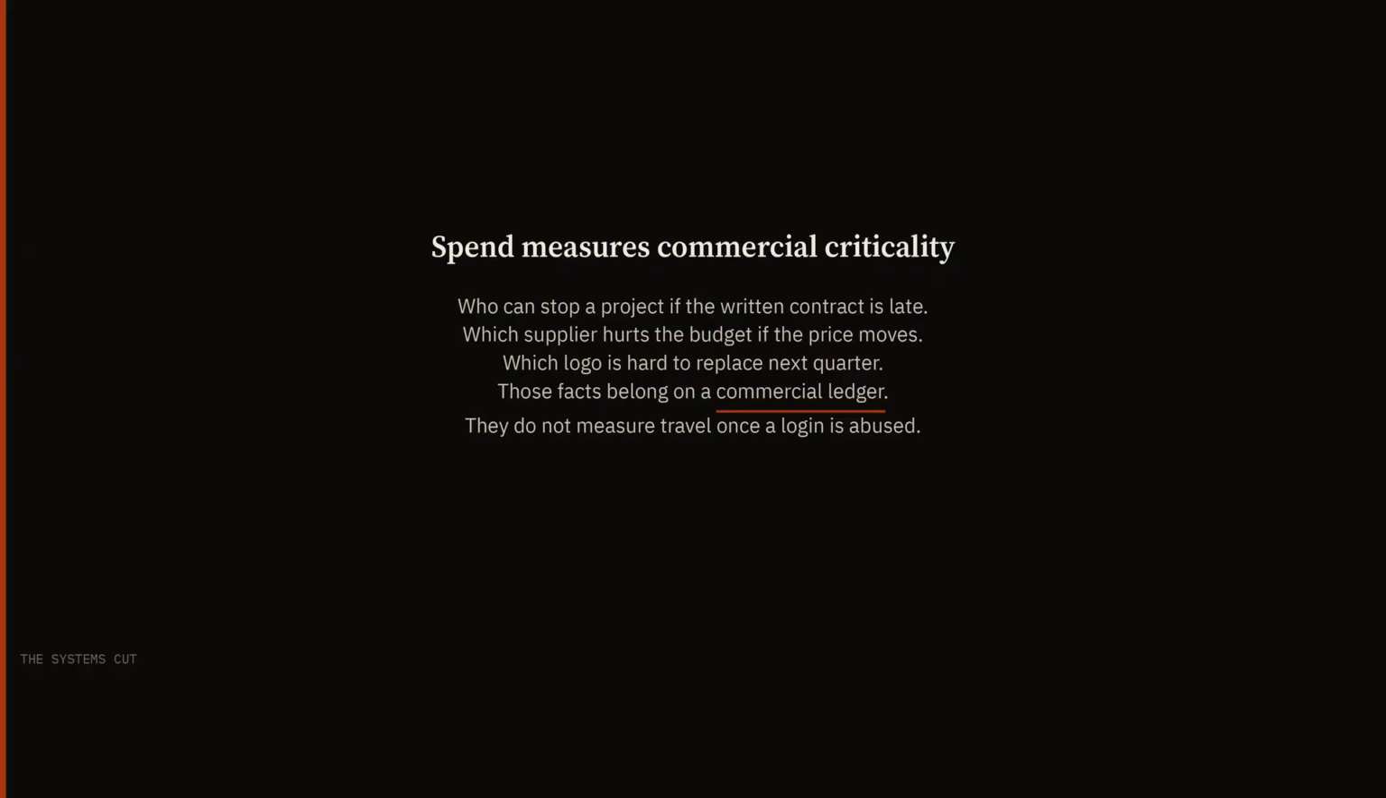Spend measures commercial criticality. It tells procurement who can stop a project if the written contract is late. It tells finance which supplier will hurt the budget if the price moves. It tells the business which logo is hard to replace next quarter. Those are real facts, and they belong on a commercial ledger. They are not facts about how far a compromise travels once a login is abused.